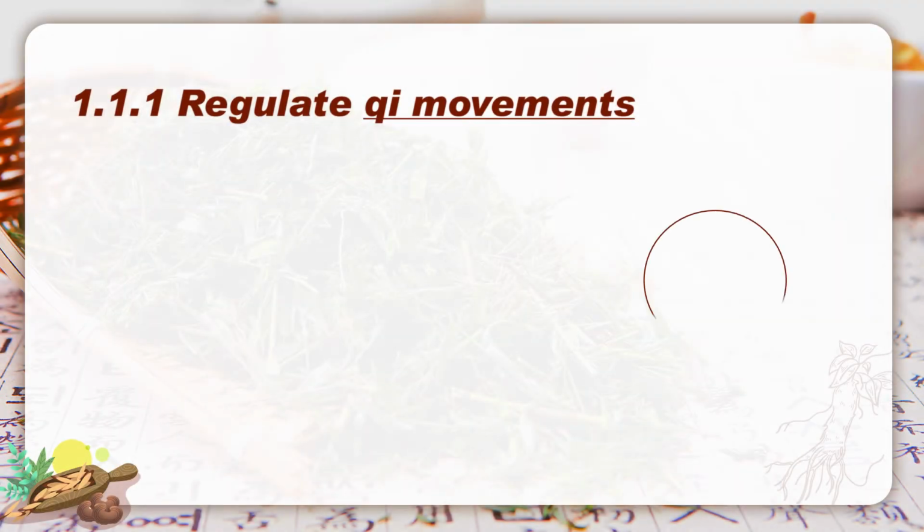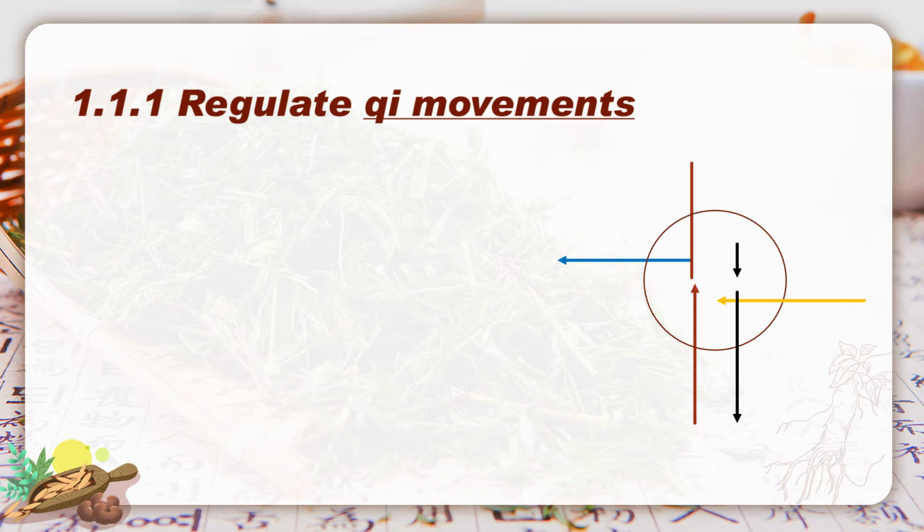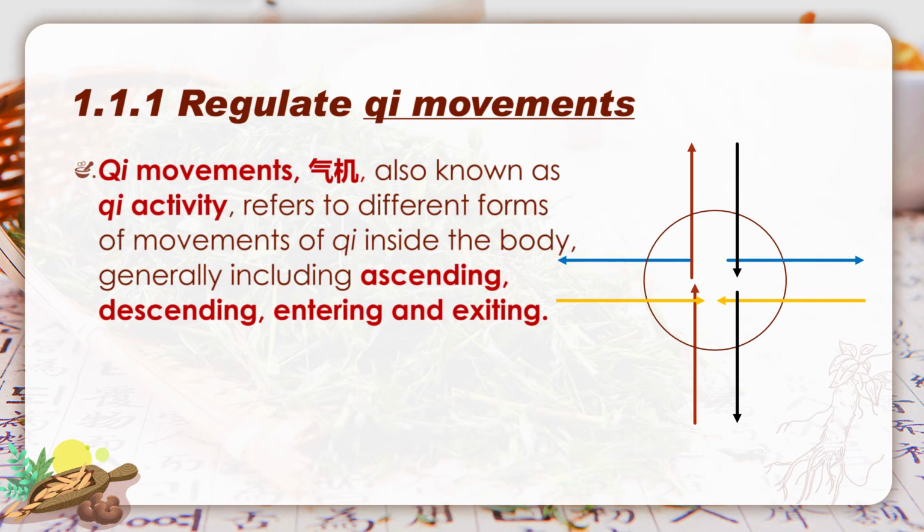So, the first one, regulating qi movements. Qi movements, qi ji, also known as qi activity, refers to different forms of movements of qi inside the body. Generally, it includes ascending, descending, entering, and exiting. Physiological functions of internal organs, tissues, and meridians all rely on the promotion from qi movements. When the movements of qi stop, life comes to an end.